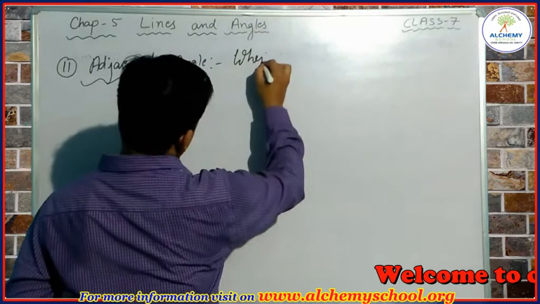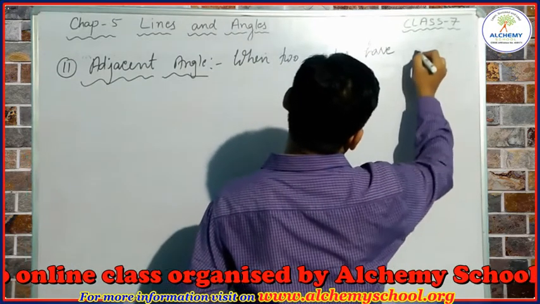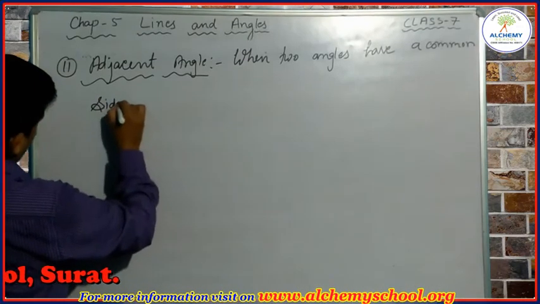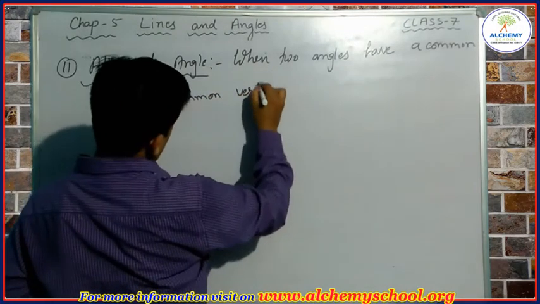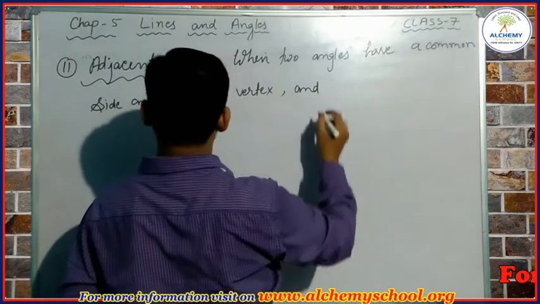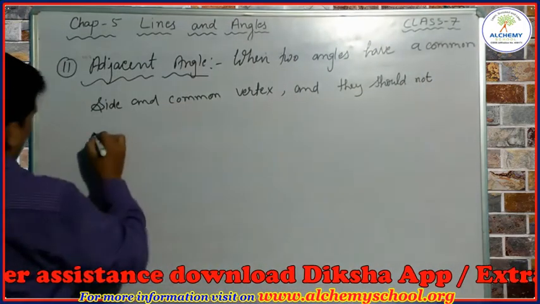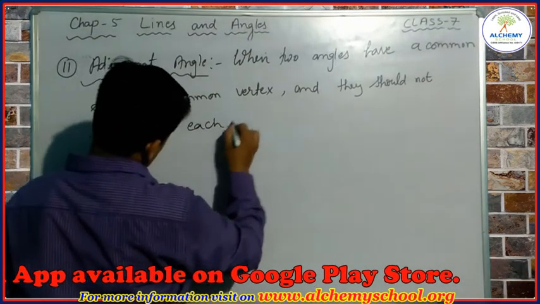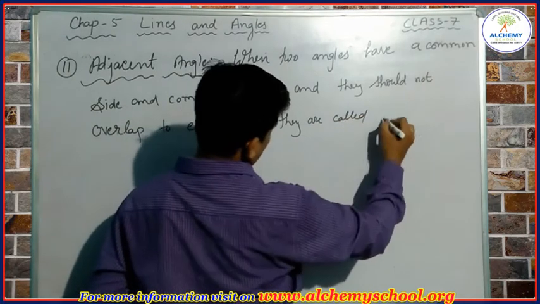Okay, when two angles have a common side and common vertex, and they should not overlap to each other, they are called adjacent angle.